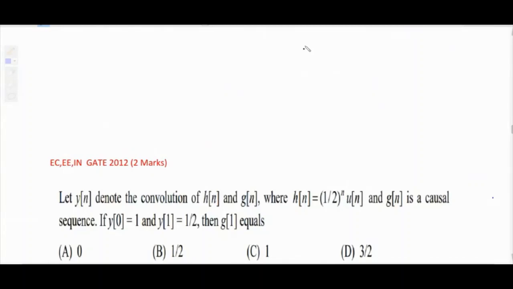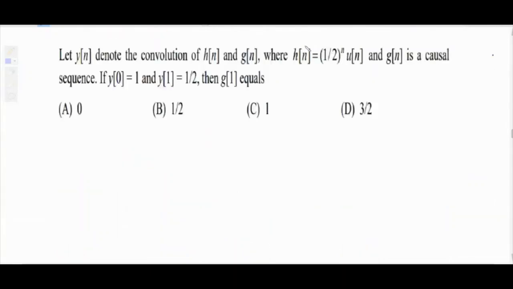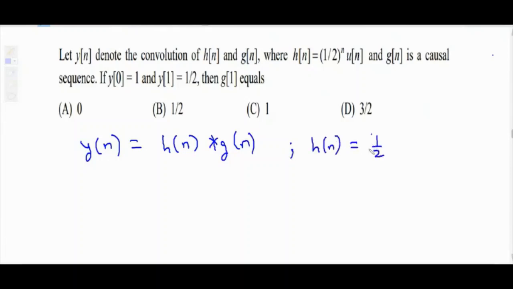In 2012 for 2 marks, let y of n denote the convolution of h of n and g of n. So they have given that y of n denotes the convolution; in the question statement they have written y of n is nothing but h of n convolution g of n. And h of n value is given, h of n equal to (1/2) raised to power n u of n.